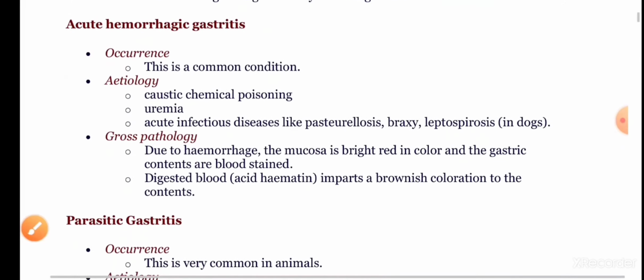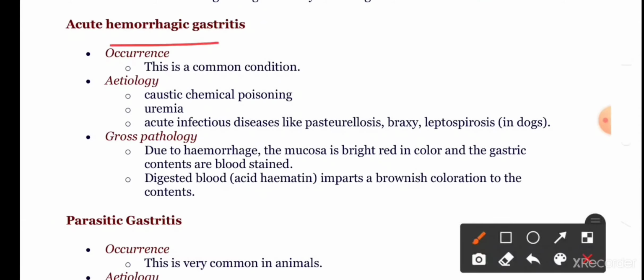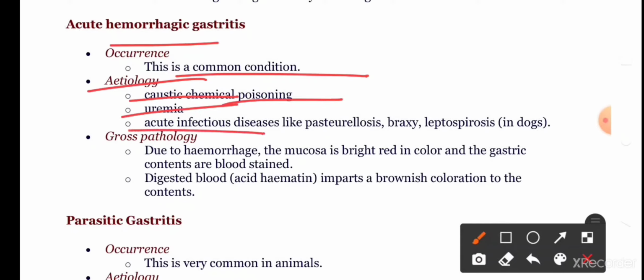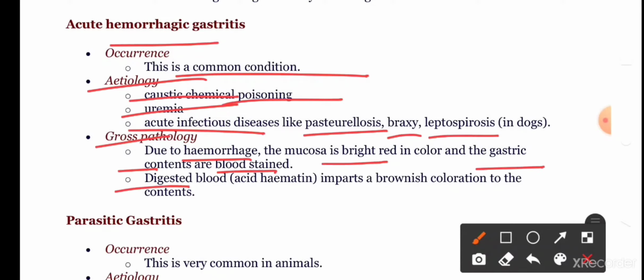Acute hemorrhagic gastritis is a common condition. Etiology includes caustic chemical poisoning, uremia, and acute infectious diseases like pasteurellosis, braxy, and leptospirosis in dogs. Grossly, due to hemorrhage, the mucosa is bright red in color and the gastric contents are bloody. Digested food that has acid hematin imparts a brownish coloration to the stomach contents.